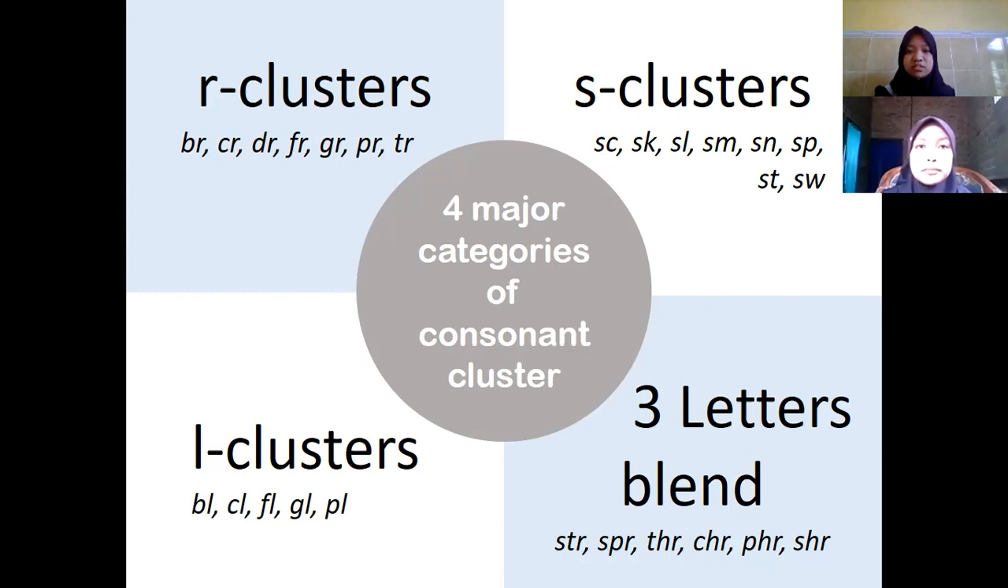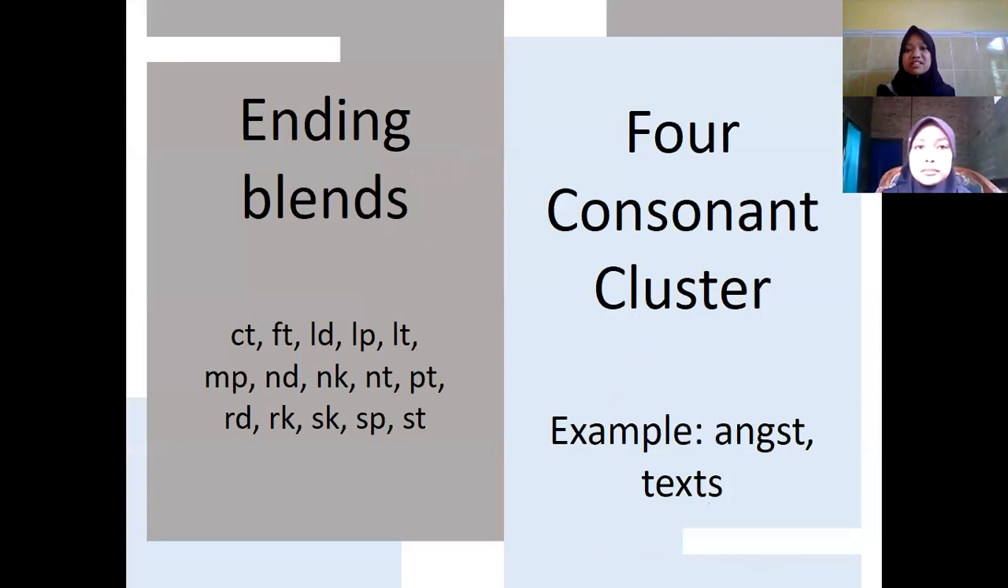So besides these major categories, there are also other categories of consonant clusters. The first is ending clusters. This is for words that end with a consonant cluster, like the word act, which ends with the CT combination. The word left ends with the FT combination. The word felt ends with the LT combination, the word last ends with the ST combination, and there are other combinations.